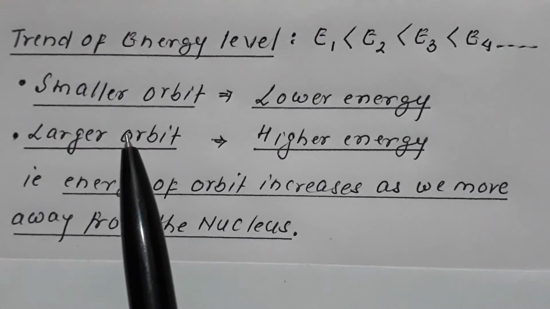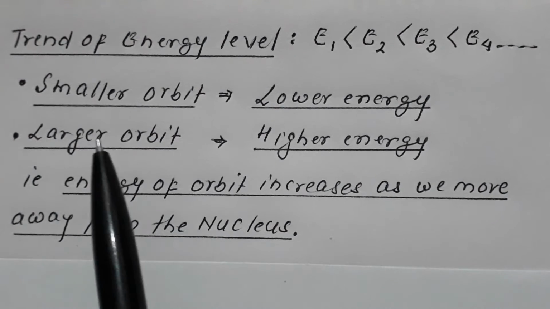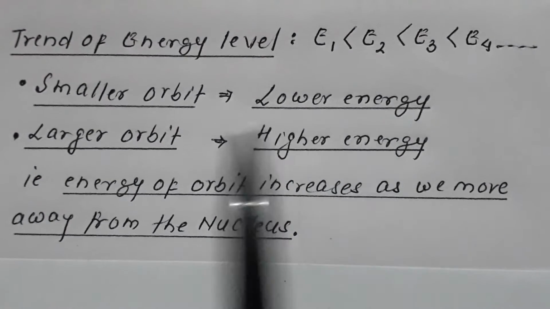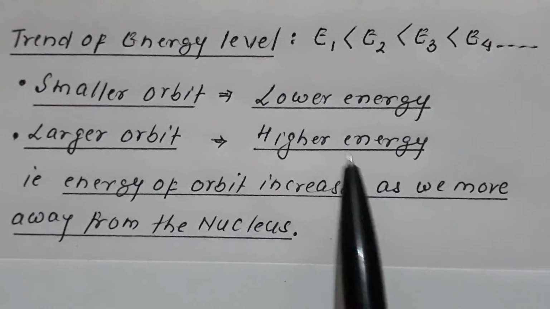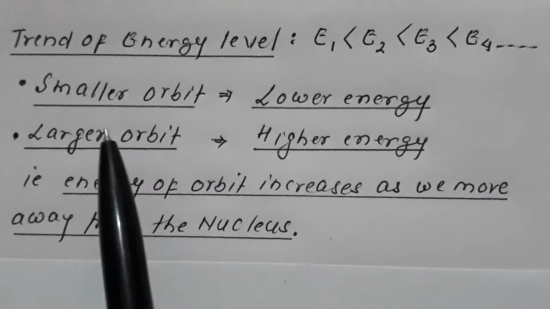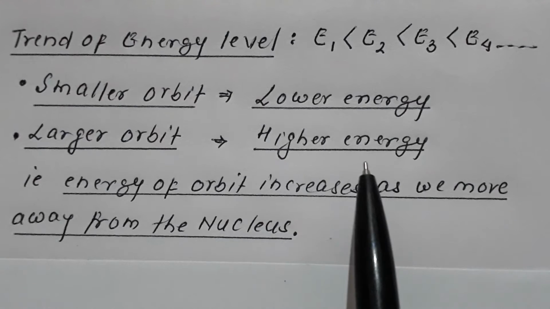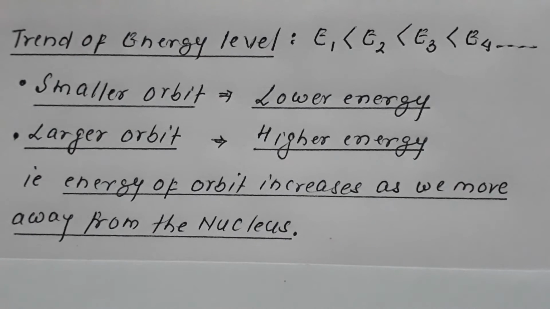Now remember that we know the first orbit is the smallest orbit. So the smaller the orbit, the lower the energy. The larger the orbit, the higher the energy. The first orbit is the smallest orbit, therefore its energy is lowest.